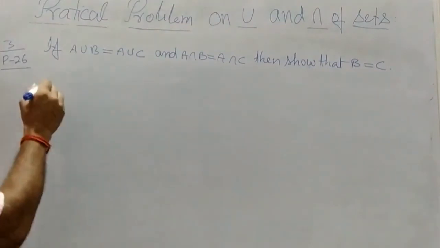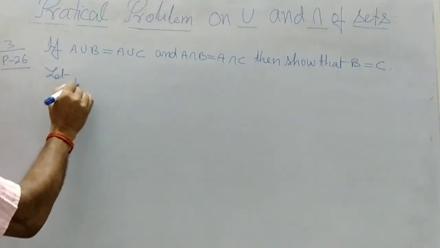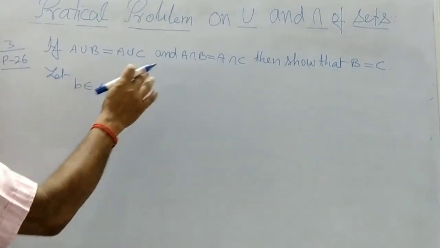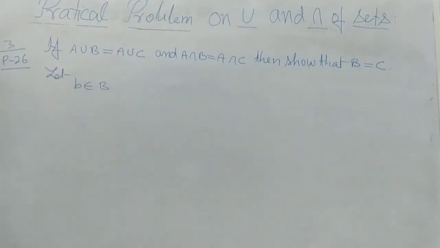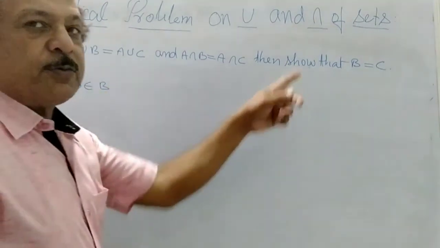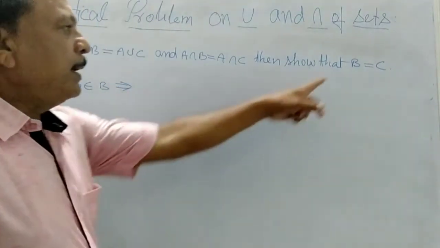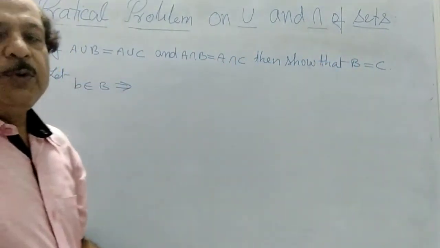To show this, now let x belong to B. This implies that x belongs to B. It means that x belongs to A union B.